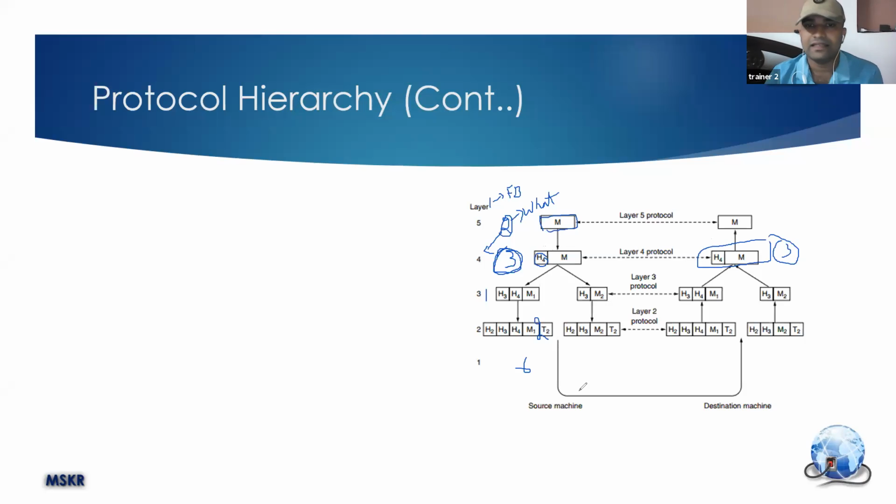In the same way, in layer 3, it added another header, let's say header 3, belonging to layer 3. This header is going to tell layer 3 of the receiver what to do with that data.